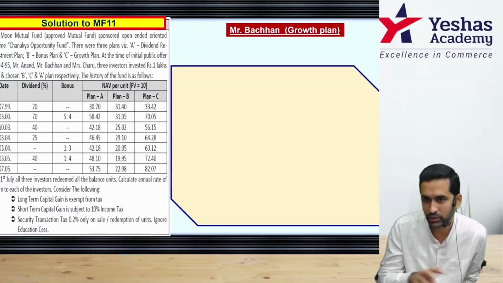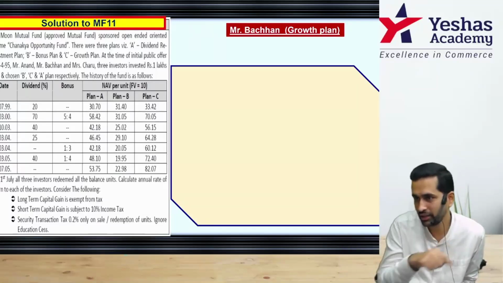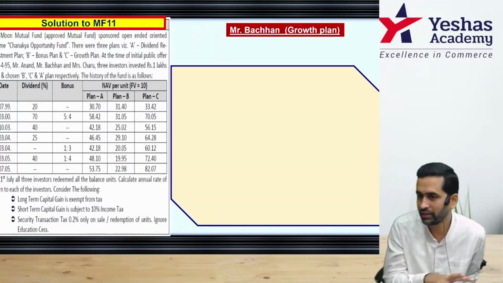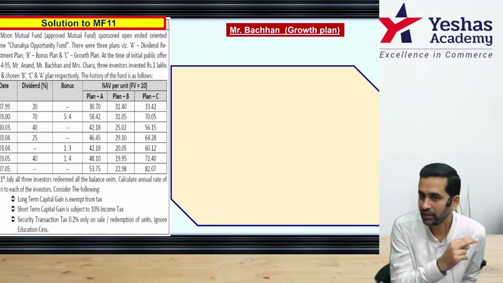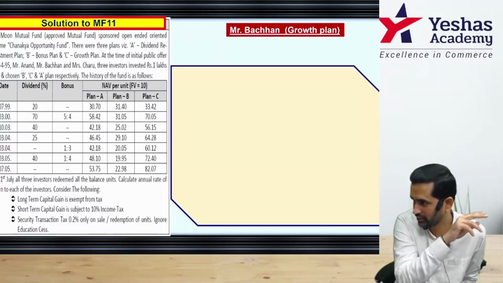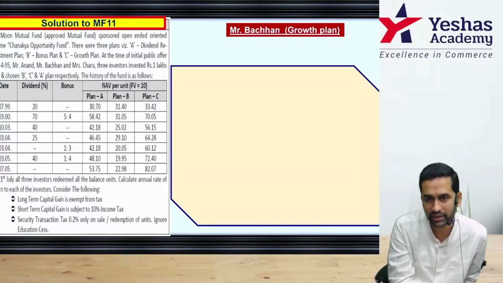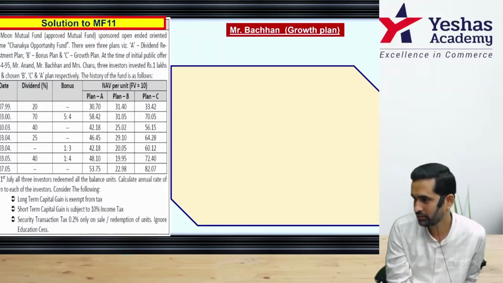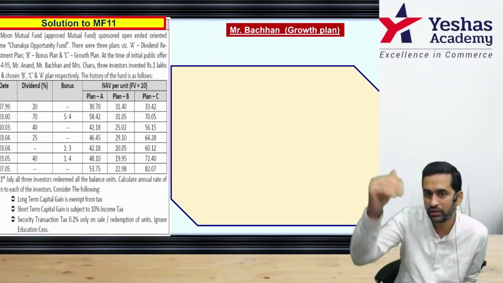82.07. That means 10,000 into 82.07 is the sale consideration minus the cost of acquisition, and then wherever tax is applicable. Here STT will be applicable, but since he is holding it for more than a year, there is no STCG applicability anyway, and they said long-term capital gain is anyway exempt from tax. So this becomes very easy. There is no intermediary calculation. He bought, he sold.